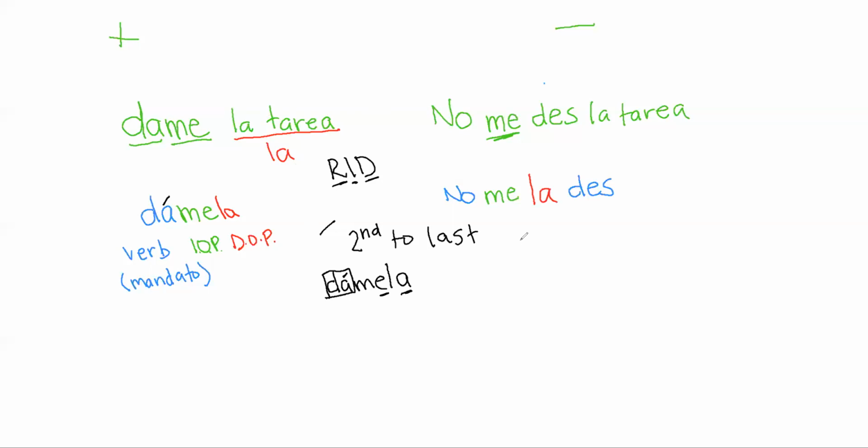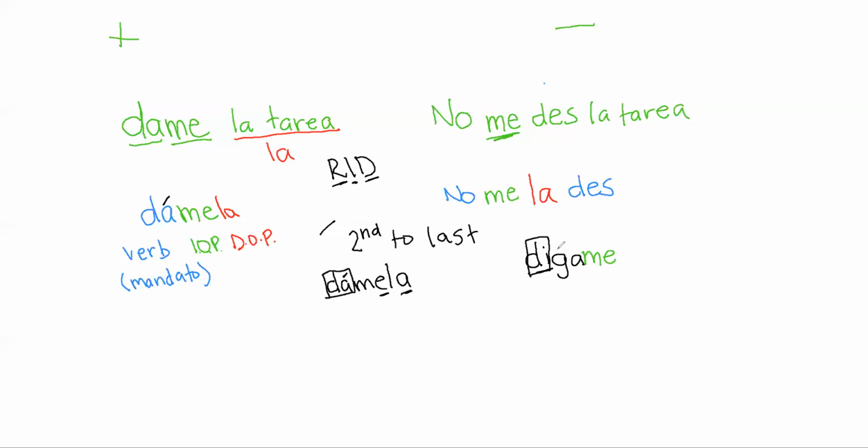Let's go with the formal one here: diga. Most verbs are like this, where they have 2 syllables to start, meaning that this di is the syllable that is stressed. Diga, if I'm saying tell, has the stressed syllable on di. But if I add a syllable here, diga me, now we've got a third syllable.